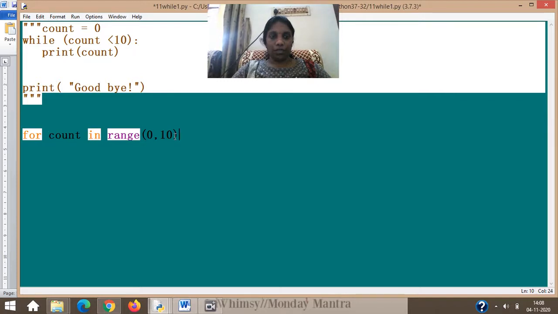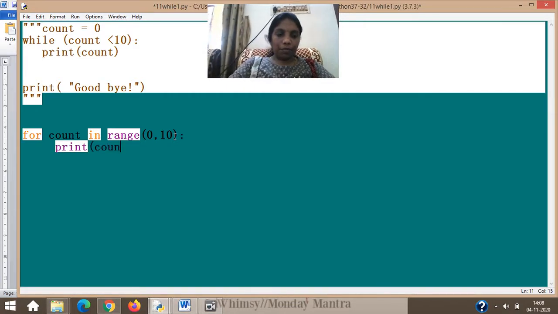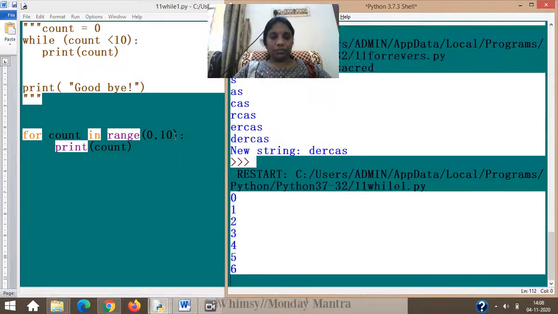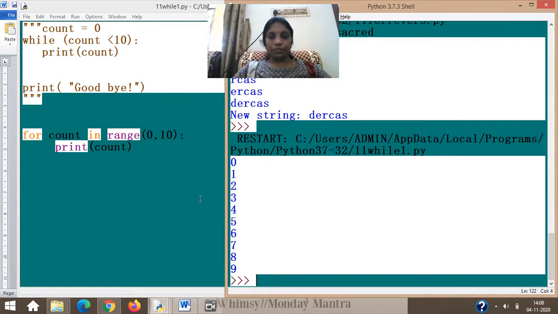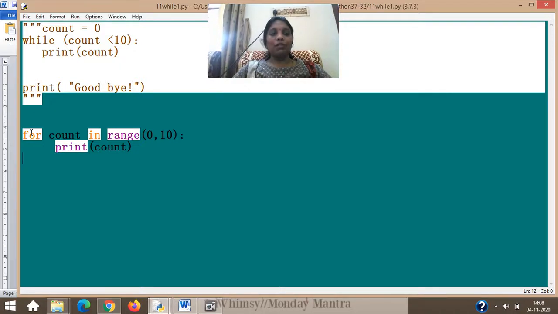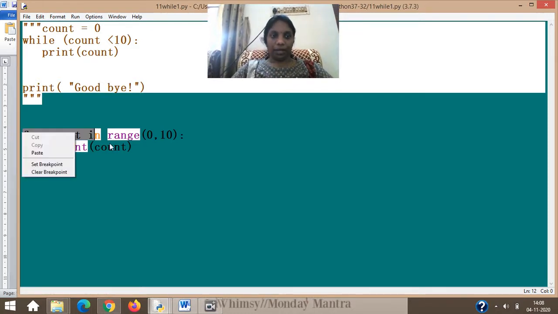For count in range 0 to 10, so 0 to 9, isn't it? And then I will write print count, and if I run the program, this is it. See, correct? So how many statements do you have? Only 2 statements. Count is now called a control variable, which was there in your notes if I am not wrong, but actually I never called this a count variable, but here it is.